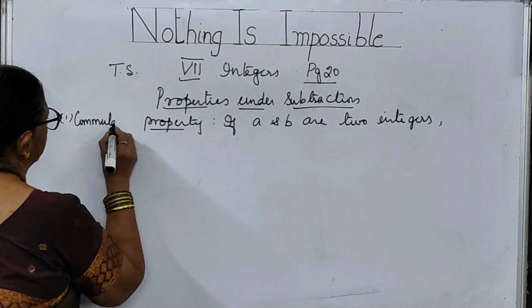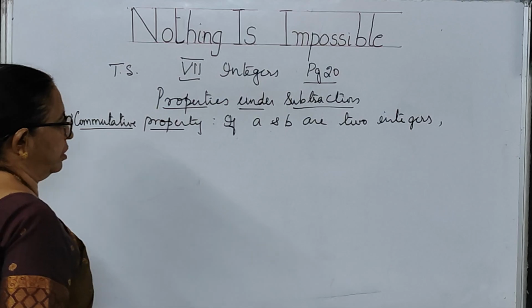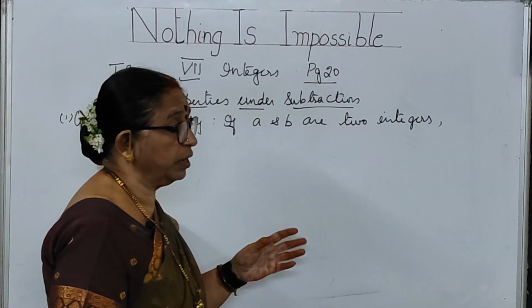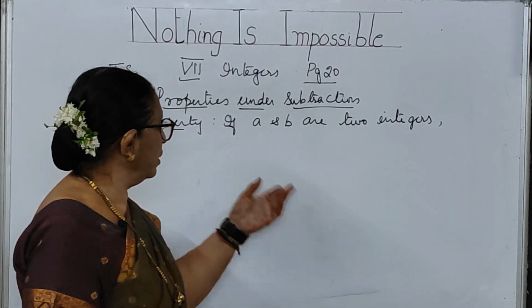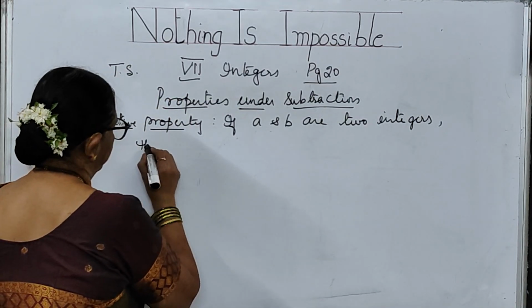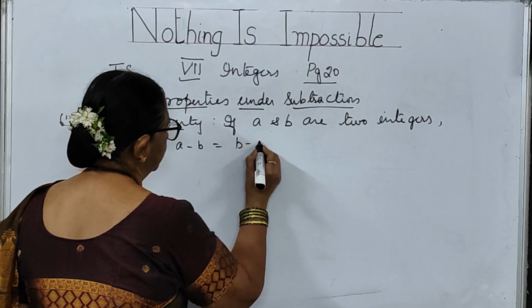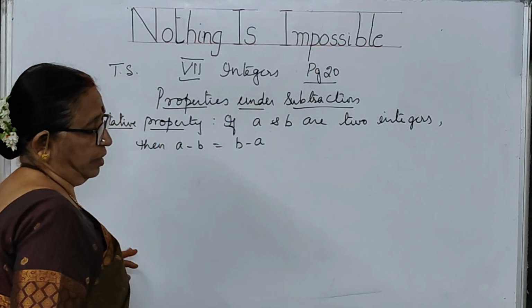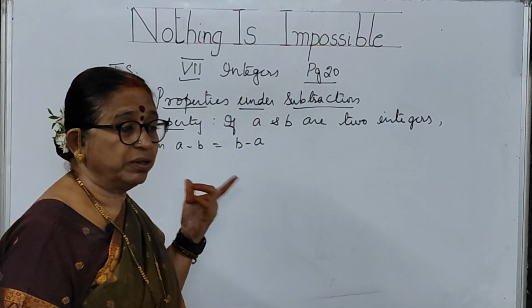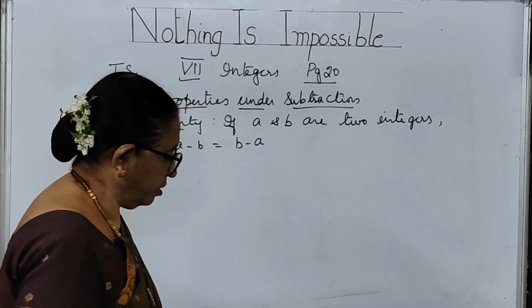Commutative property. In addition we have done a plus b is equal to b plus a. So here if a and b are two integers, then a minus b is equal to b minus a. This you need to see whether it is possible here or not.